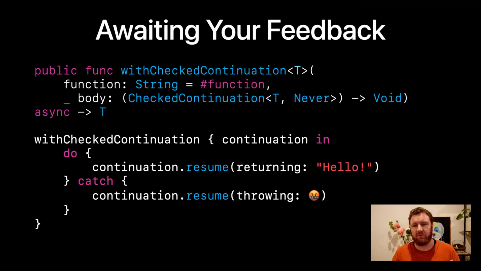The checked continuation one is really good because it checks all of your code paths to make sure that you resume on all of the possible code paths. If you fail to resume on any of these code paths, your code will just hang. And I spent an hour debugging Xcode trying to figure out why the simulator was doing basically nothing. But it turns out it was actually just waiting for the publisher to emit, and it wasn't.